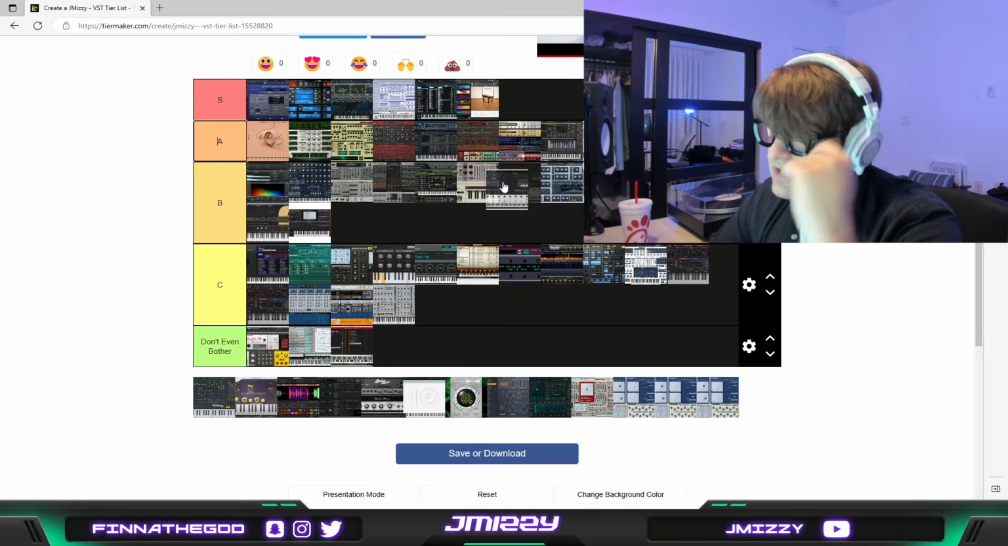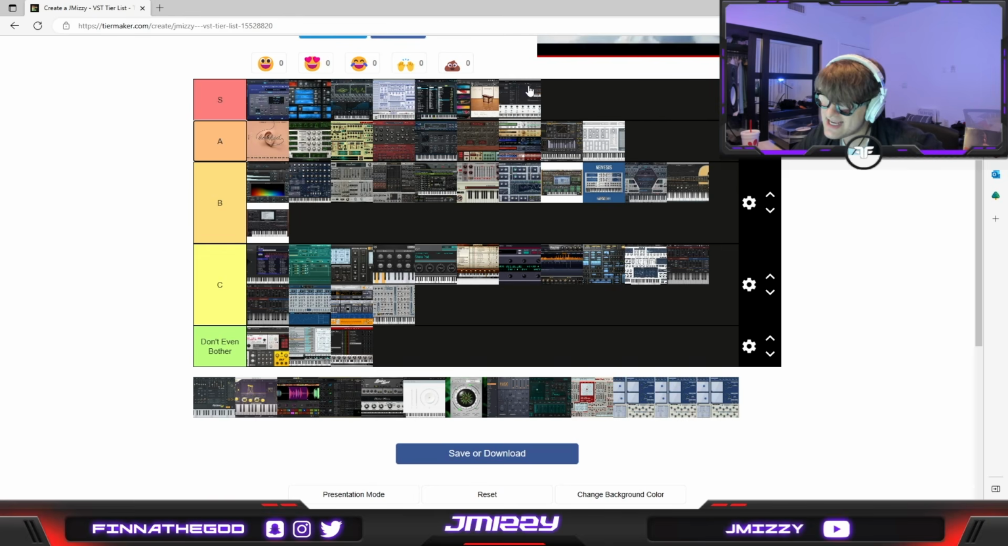S tier. Analog Lab. Analog Lab is weird because people use it like it's the best thing ever, but it's not the best version of any of the synths that it emulates. It's S tier. It's definitely better than Contact. I have to put it in S tier. Citrus is cool. It's nothing special, but it's got some cool sounds in there.